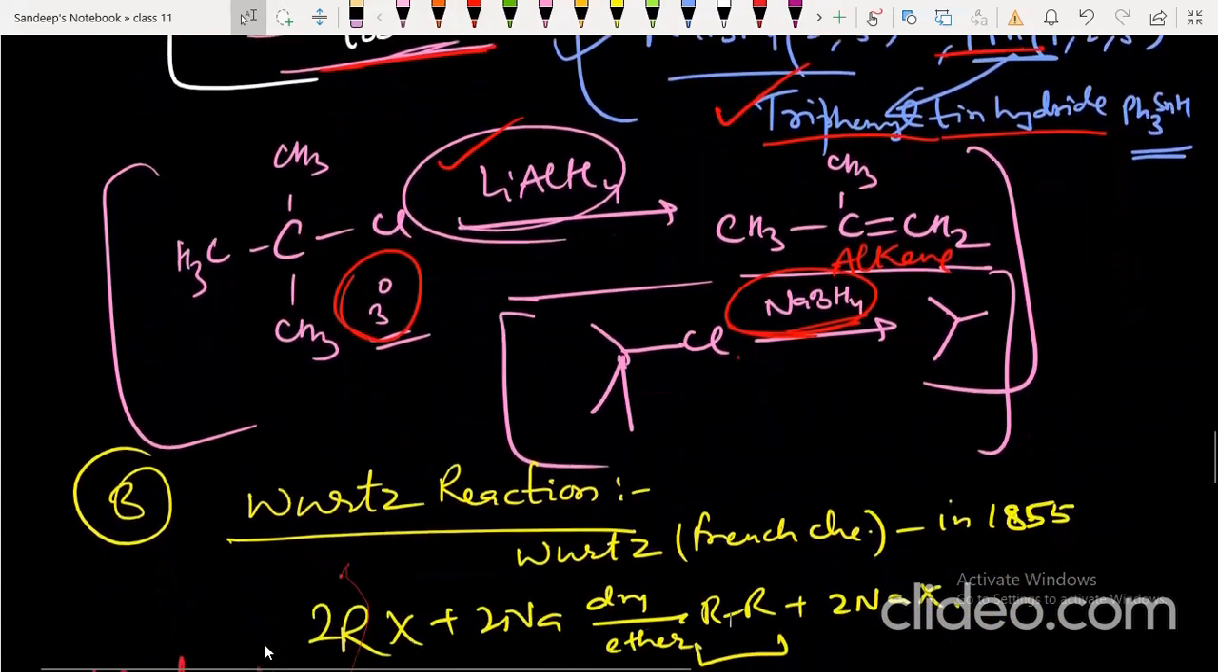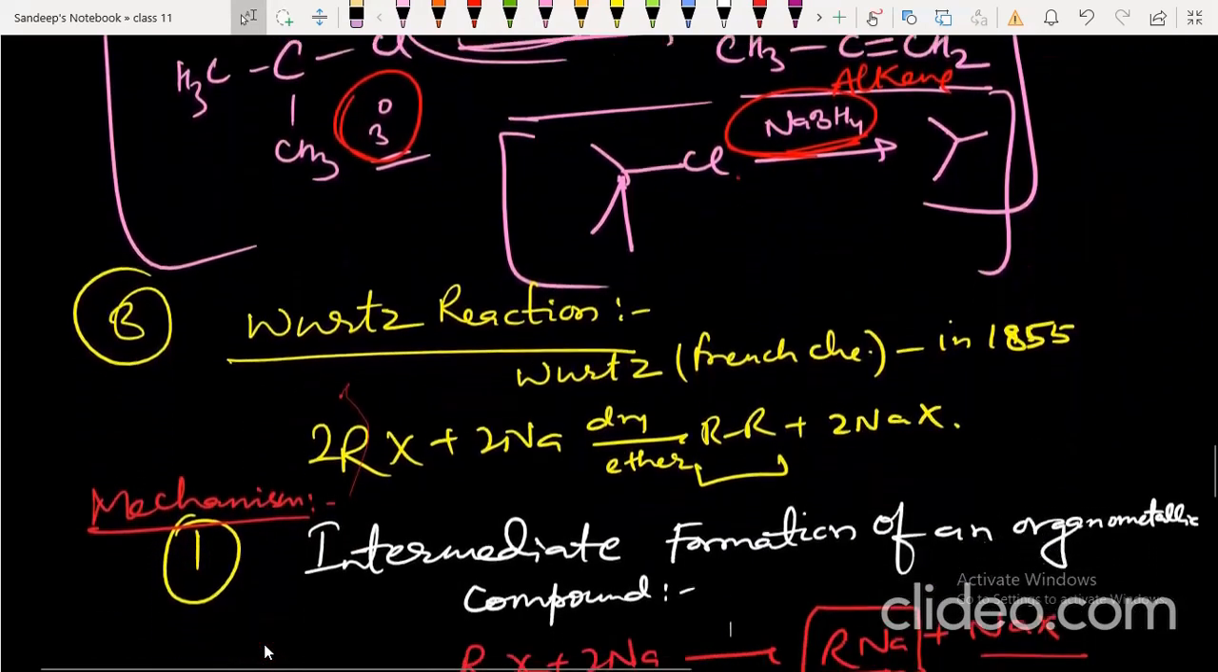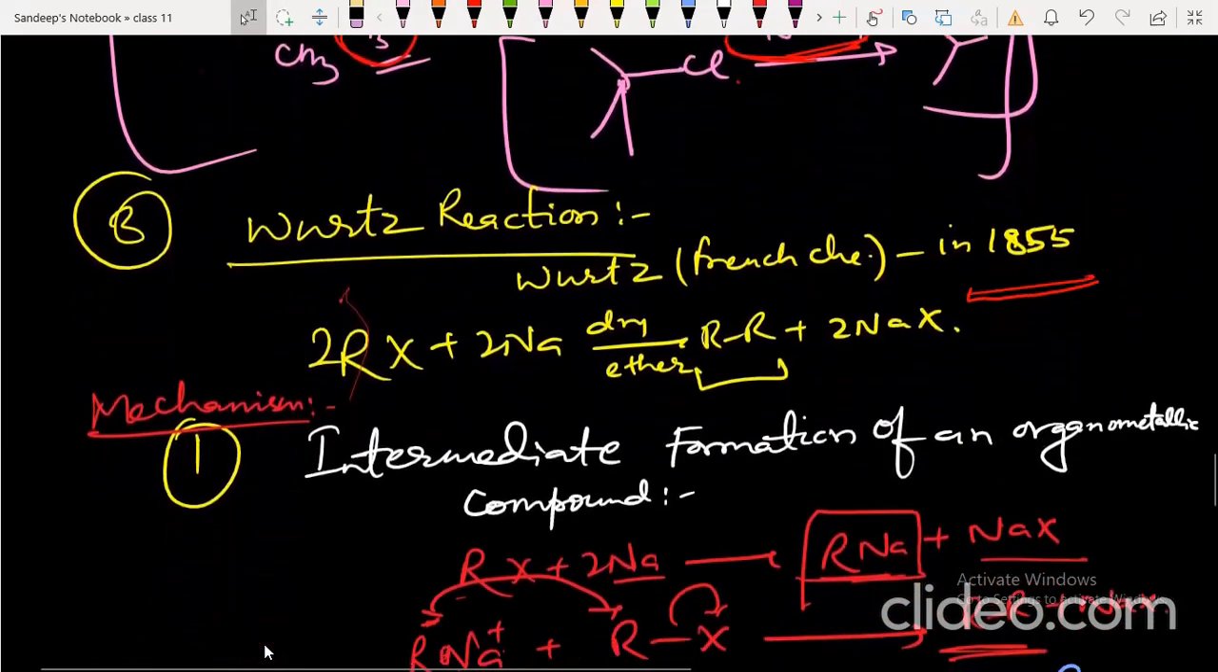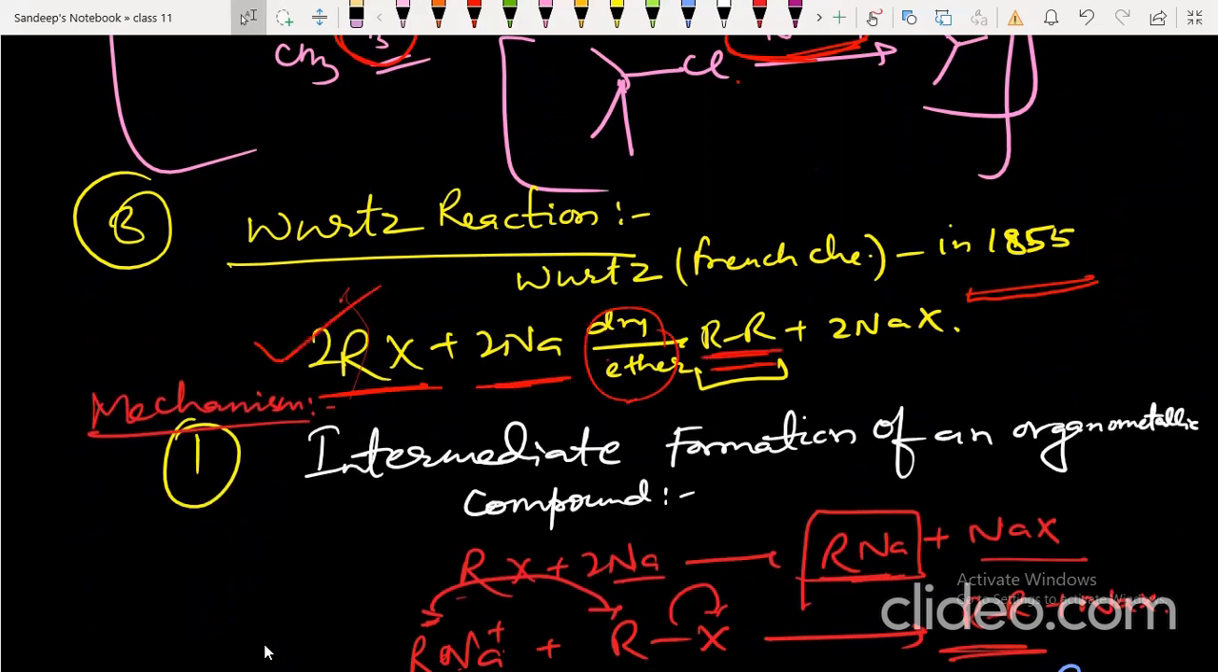Now coming to Wurtz reaction. Wurtz gave this reaction in the year 1855 when 2 moles of alkyl halide are treated with sodium in presence of dry ether, alkane is formed. This reaction is called Wurtz reaction. It is the best method for the preparation of symmetrical alkanes.